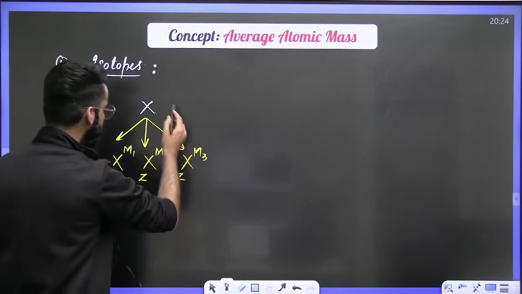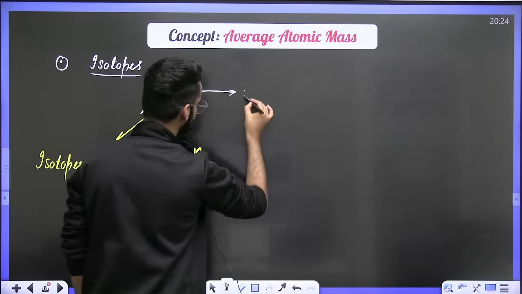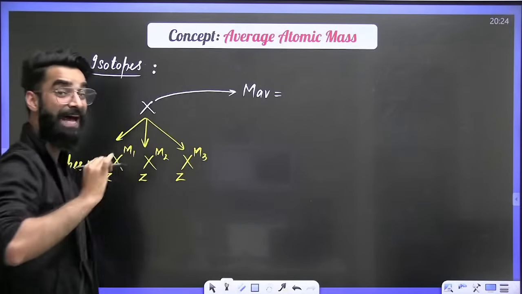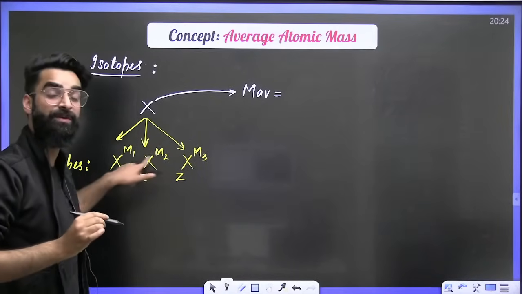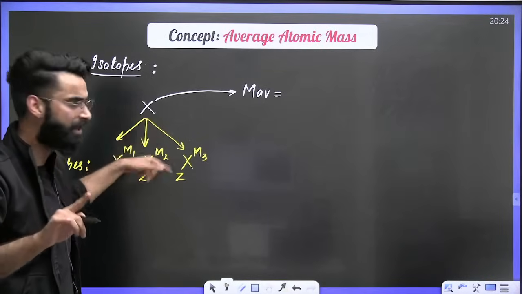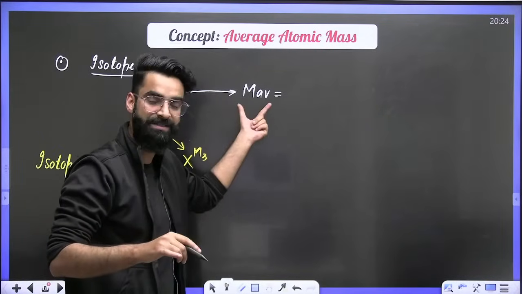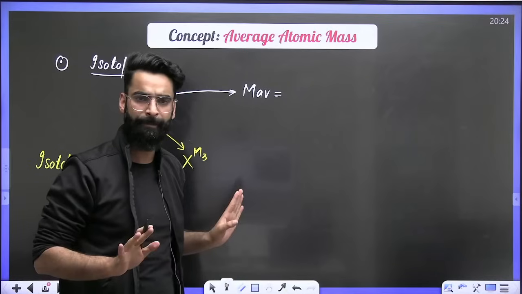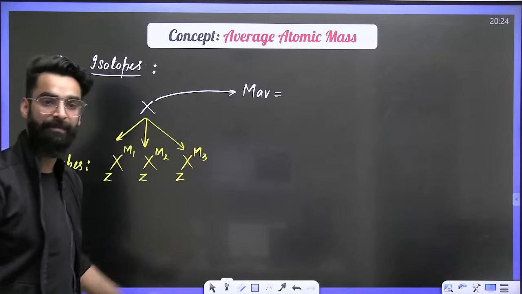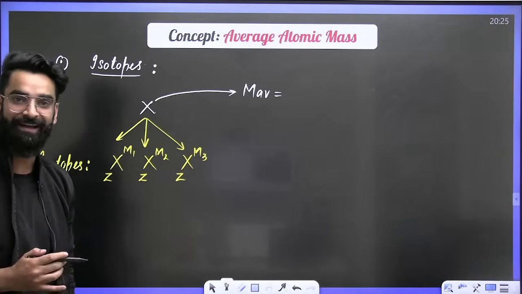we calculate the average atomic mass of an element. Whenever the element exists in the form of isotopes, we do not calculate the normal atomic mass for the element. We calculate the average atomic mass, which is represented by MAV. Now the point is, how do we calculate this average atomic mass exactly?